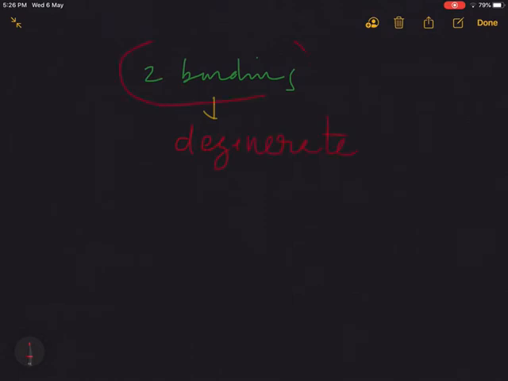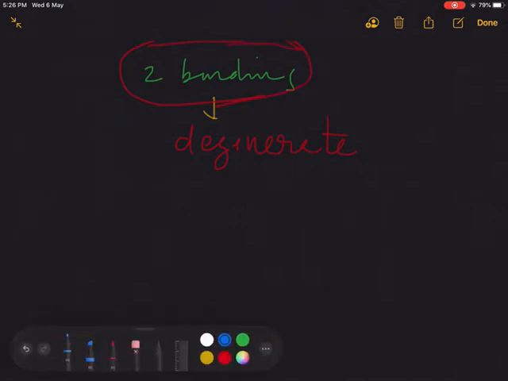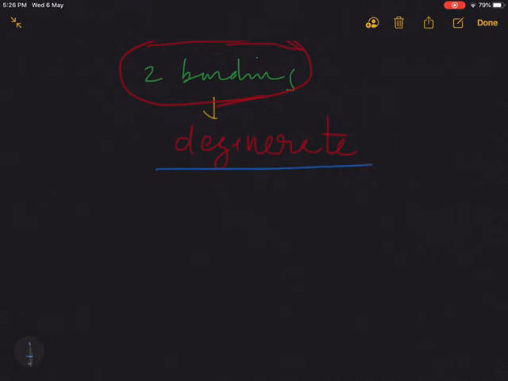There are 2 bending vibrations in the case of carbon dioxide, but these 2 bending vibrations are degenerate. Means, what is degeneracy? These 2 peaks are obtained at the same vibrational frequency. That means both the peaks having the same energy. So based on 2 bending vibrations, we get only 1 peak.